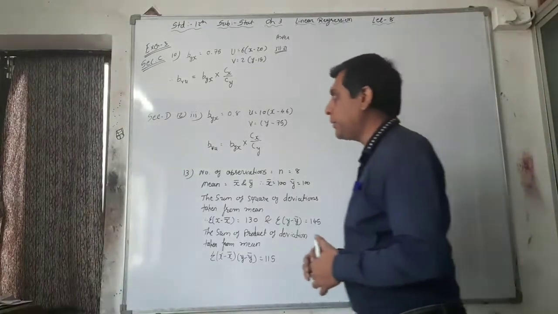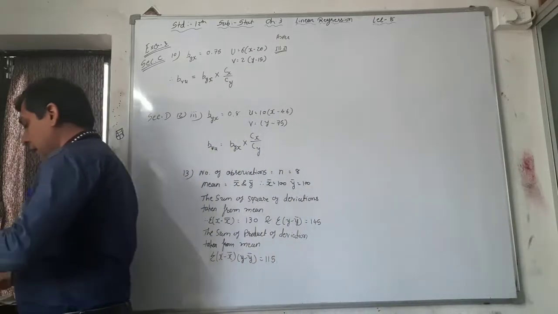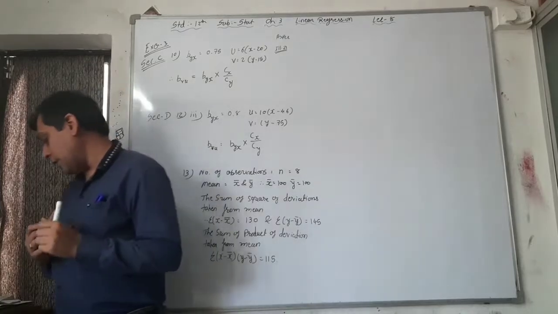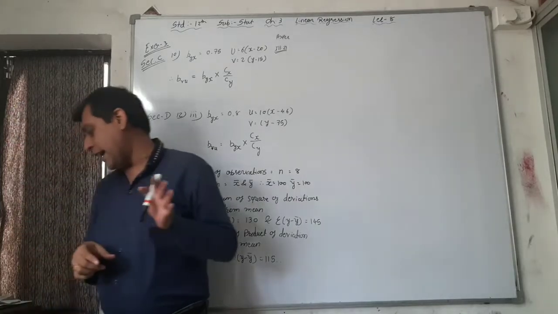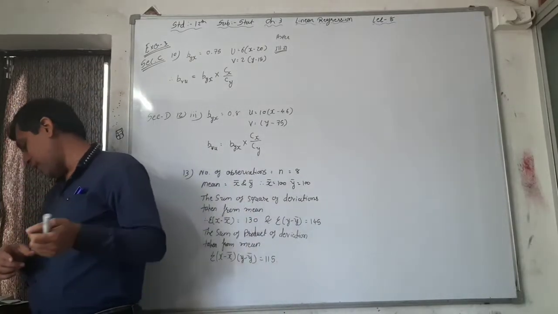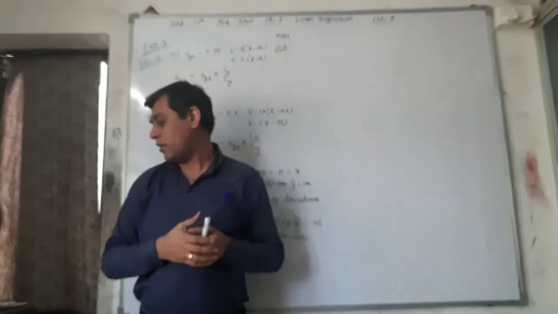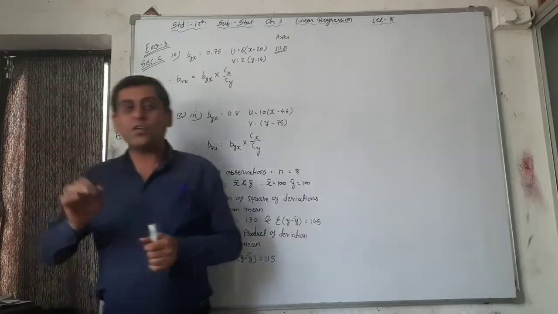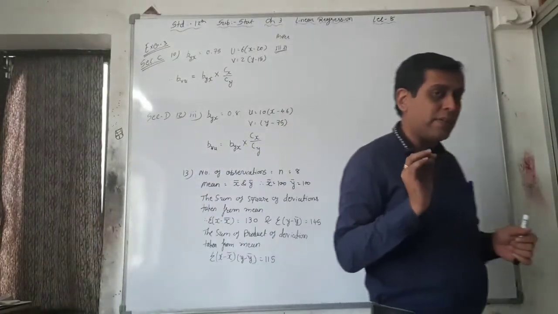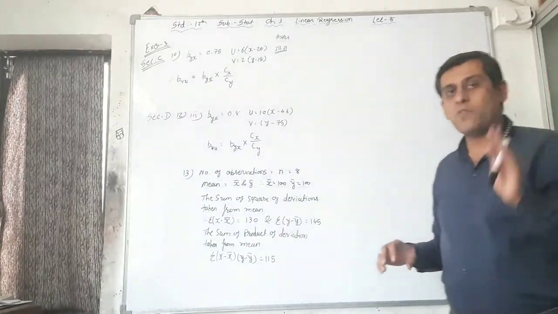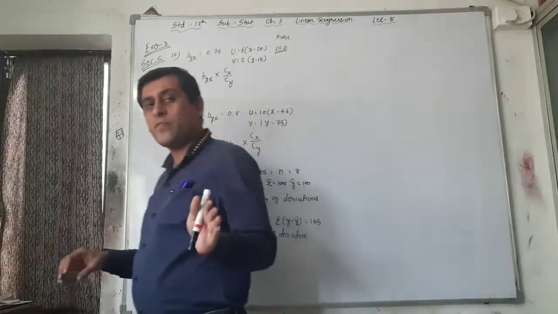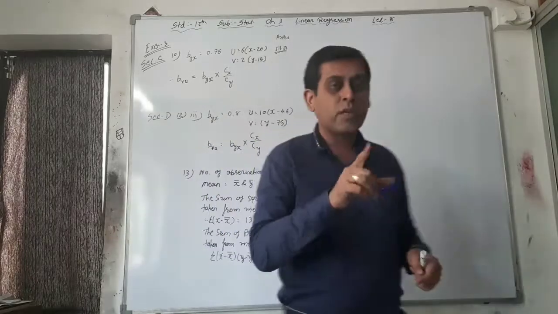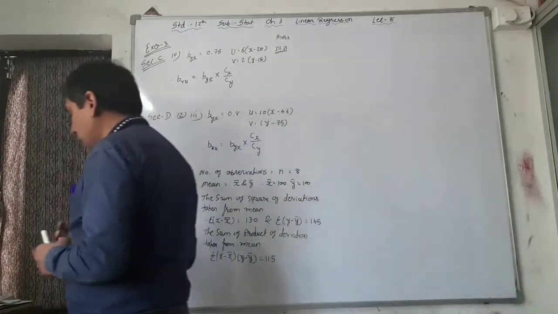Okay, complete. Sum number 8, section C. Now 9 is so easy. Just put the values in the formula: x bar, y bar, sigma (x minus x bar)(y minus y bar) upon sigma (x minus x bar) square. All values are given and you have to just put in the value of y cap is equal to a plus bx, find out byx and a, and then the regression line. So it's easy. Now the next question is 10.